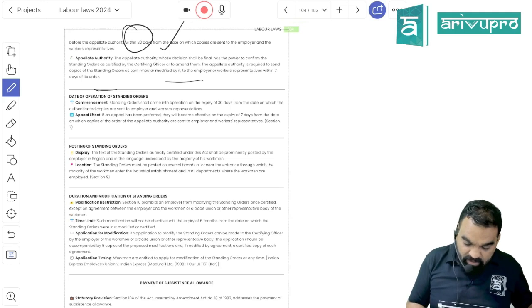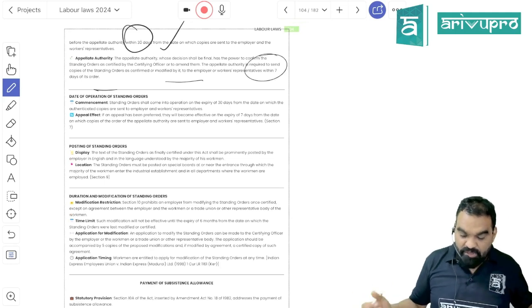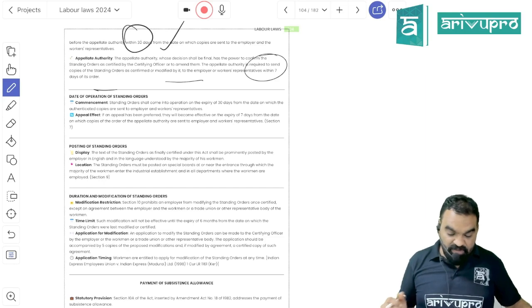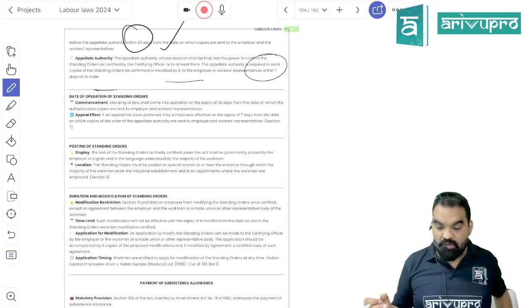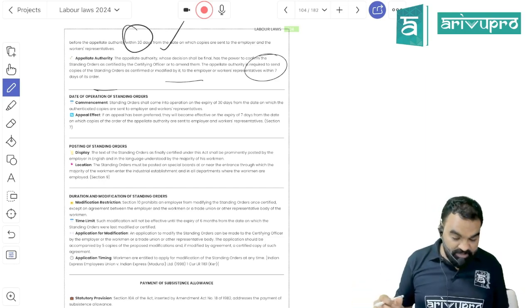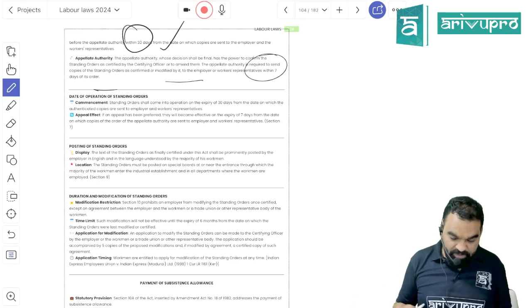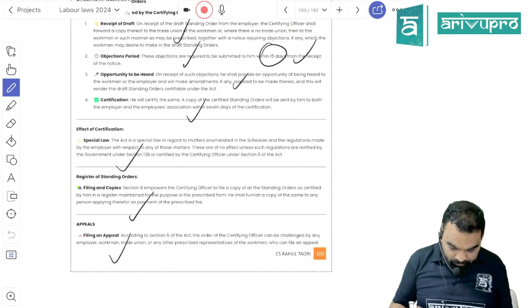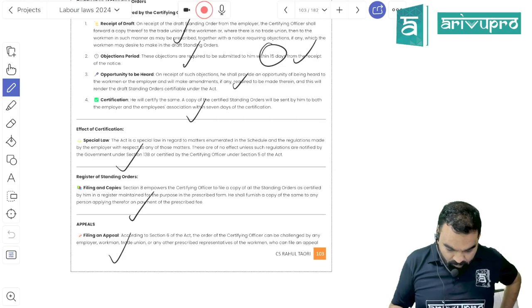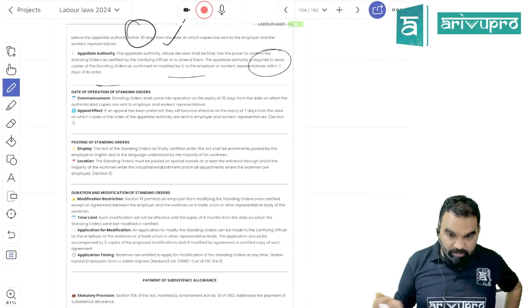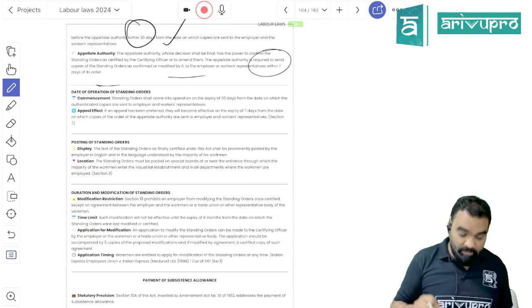After that, the appellate authority will communicate to you, after resolving your appeal within a period of 7 days, whether the standing order has been certified or not. And if it is certified, it would become applicable within a period of 7 days. Okay. An appeal can be filed within a period of 30 days. Getting my point, students?